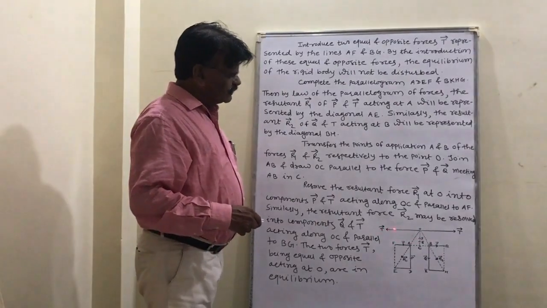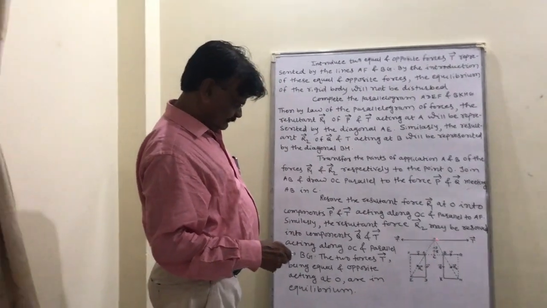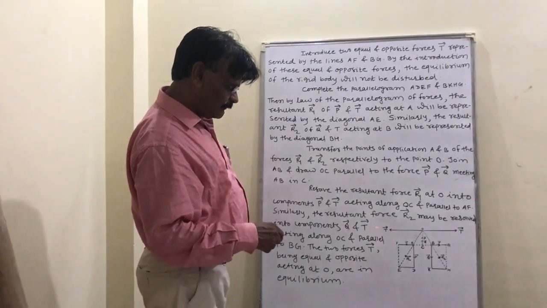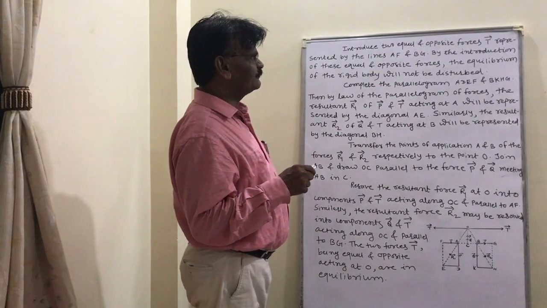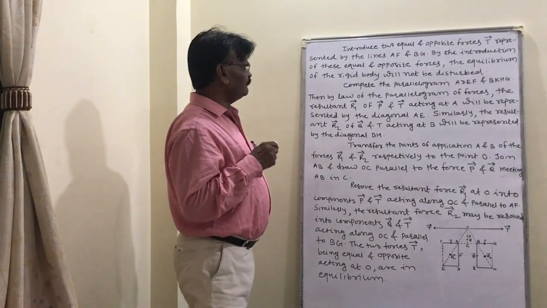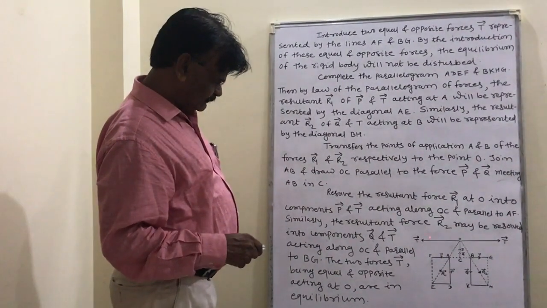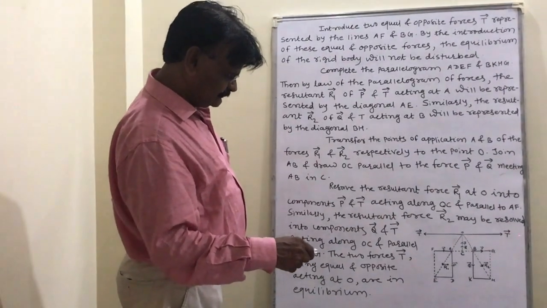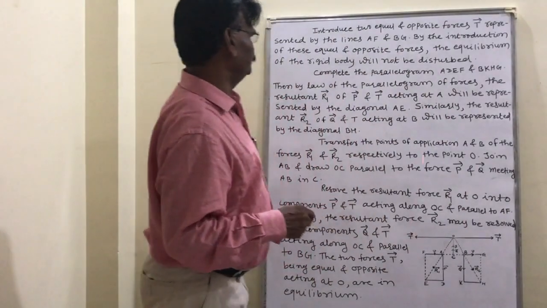Introduce two equal and opposite forces T. These forces T are equal and opposite in direction, represented by the lines AF and BG.